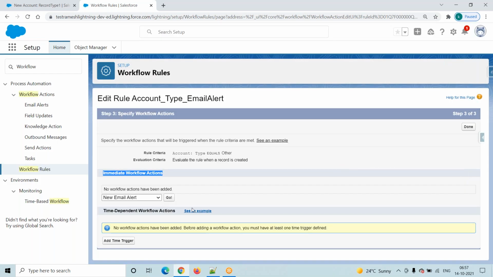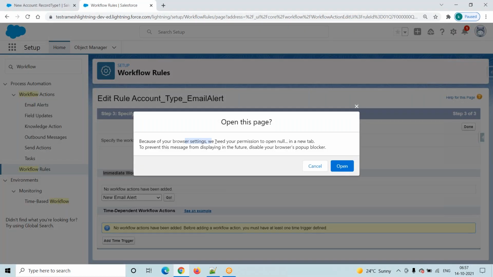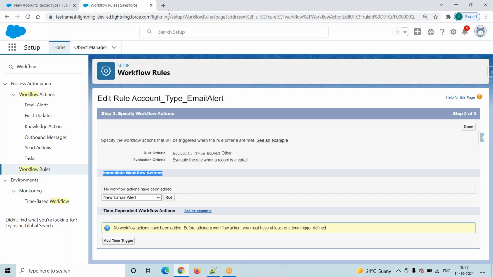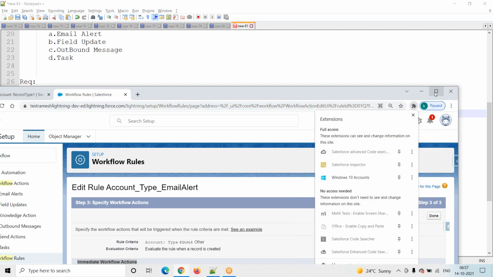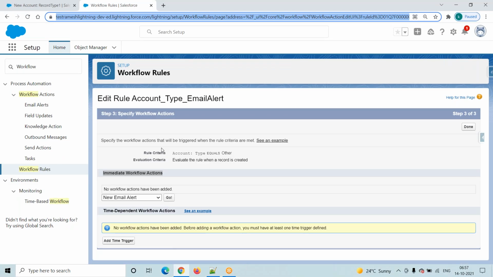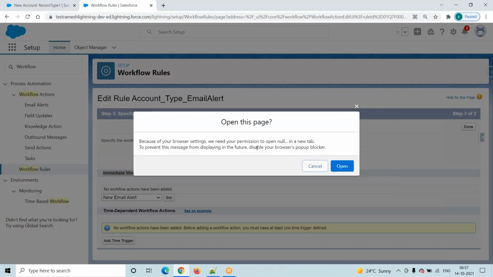Browsers, we need your permission to open in a new tab. There are some pop-up blocks.